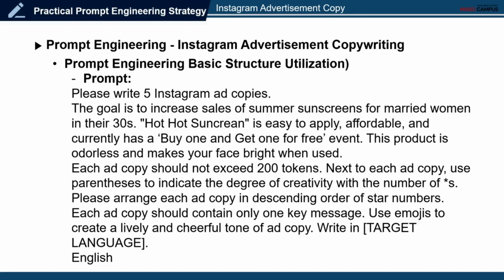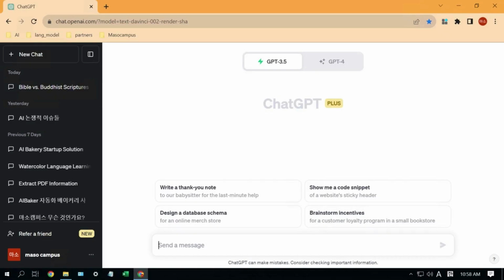Using the basic prompt structure, let's draft an ad copy. The prompt is structured asking to write 5 Instagram ad copies about hot sunscreen in a cheerful tone. Now let's execute this prompt. We'll connect to the Chatgpt service to run the prompt.